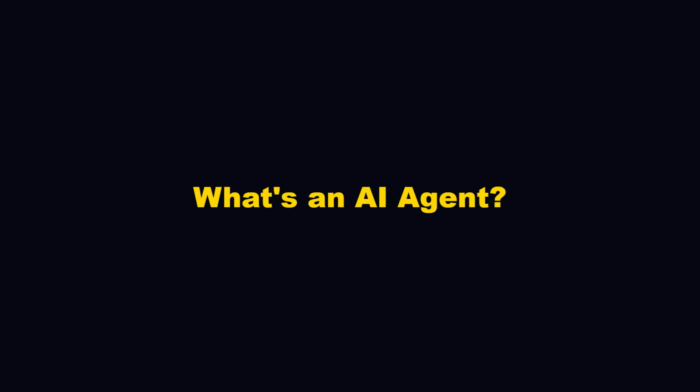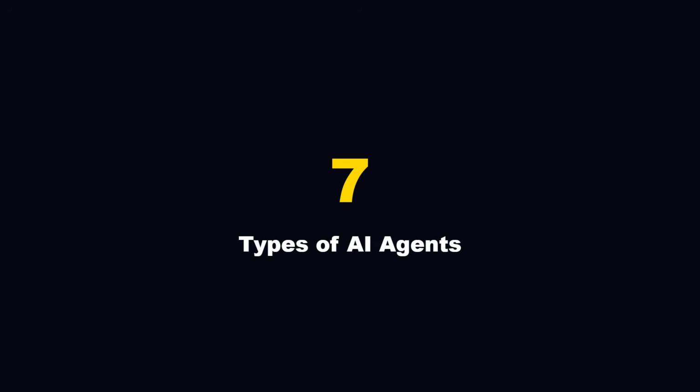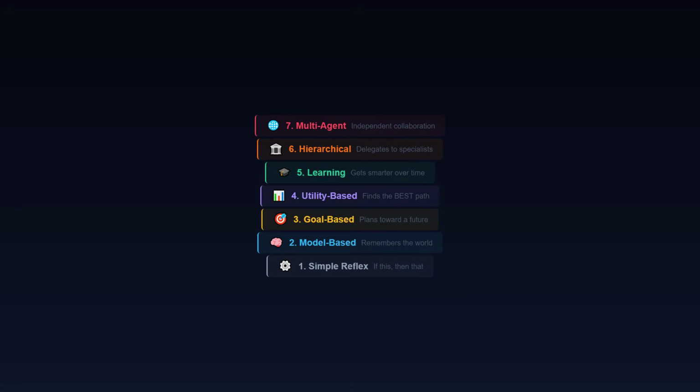Quick, what's the difference between ChatGPT and an AI agent? If you said agents can take actions, you're half right. But here's what nobody tells you. There are actually 7 completely different types of AI agents, and the one you pick determines whether your app is a toy or a product. By the end of this video, you'll know all 7, you'll see real code for each one, and you'll have this.